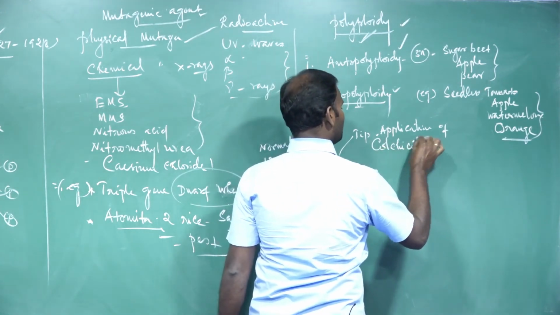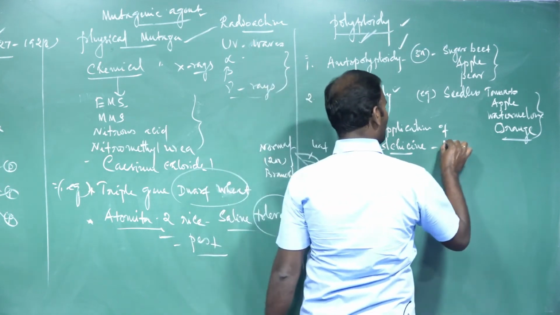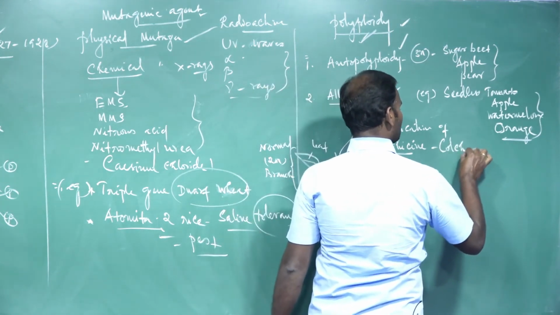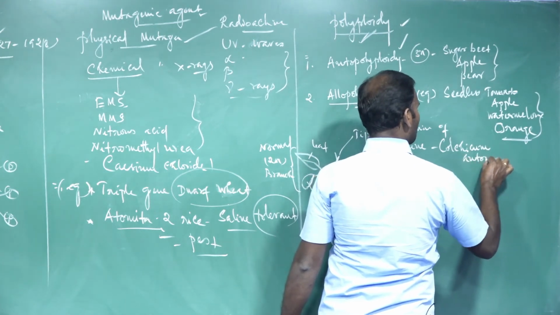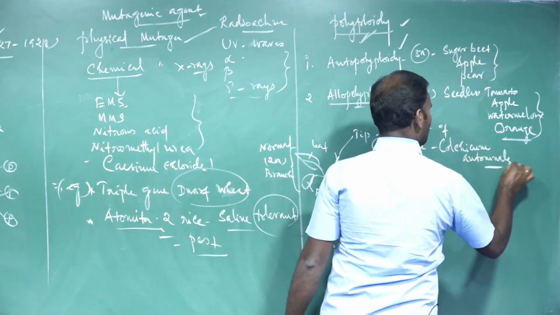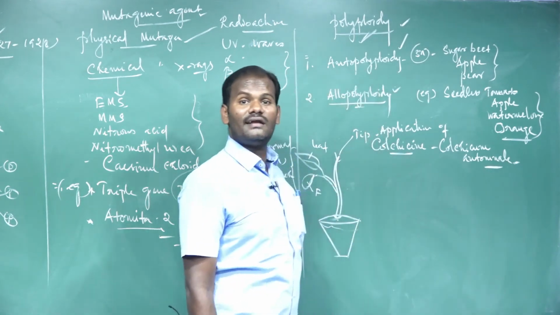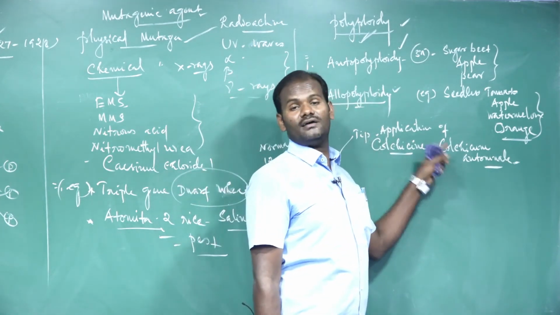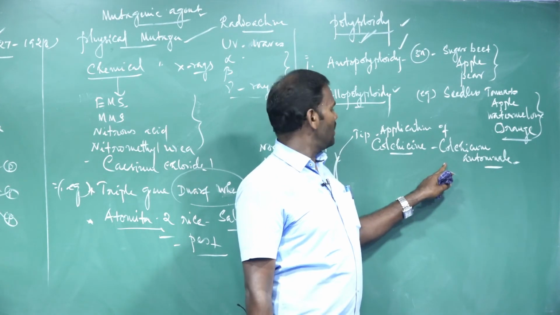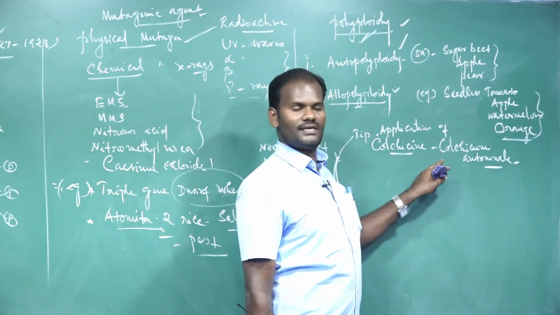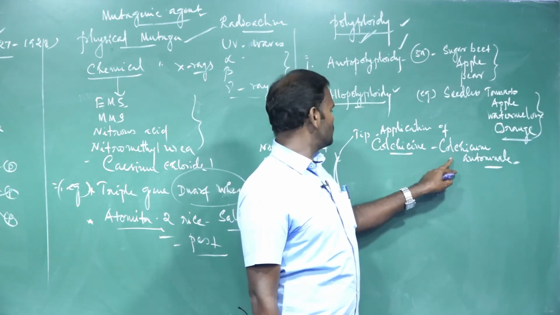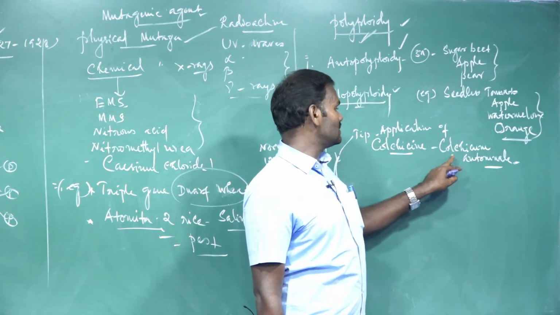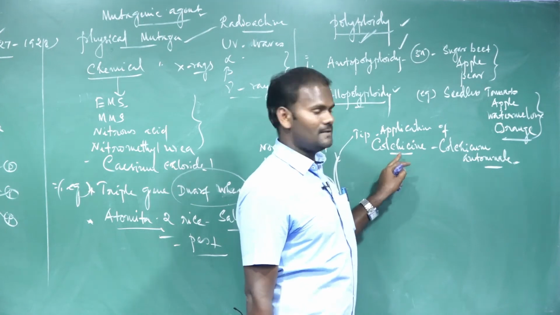colchicine. It is a chemical obtained from Colchicum autumnale. It is commonly called naked lady. It belongs to the Liliaceae family. It has an underground root which is edible. The source of the drug is Colchicum autumnale. The drug is called colchicine.